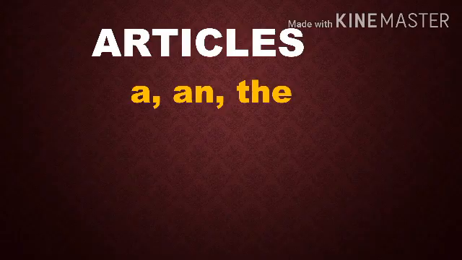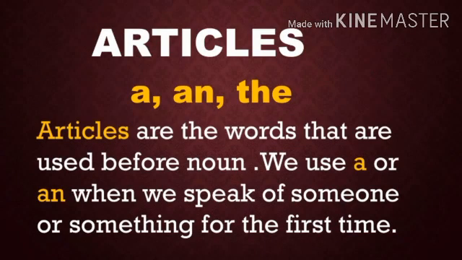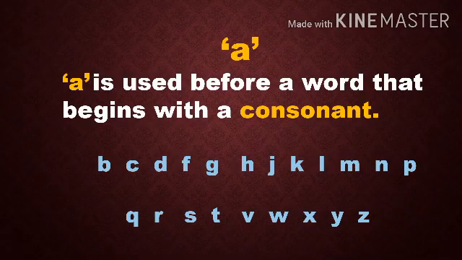Articles: a, an and the. Articles are the words that are used before a noun. We use a or an when we speak of someone or something for the first time. A is used before a word that begins with a consonant. Consonant letters are B, C, D, F, G, H, J, K, L, M, N, P, Q, R, S, T, V, W, X, Y, Z.